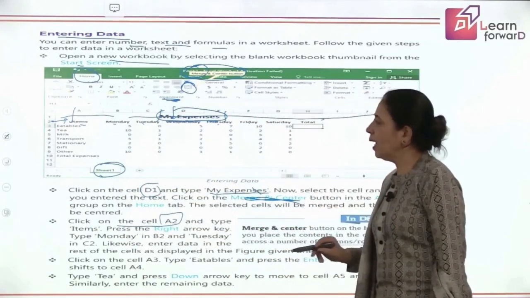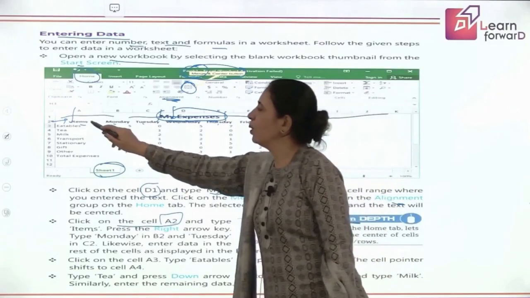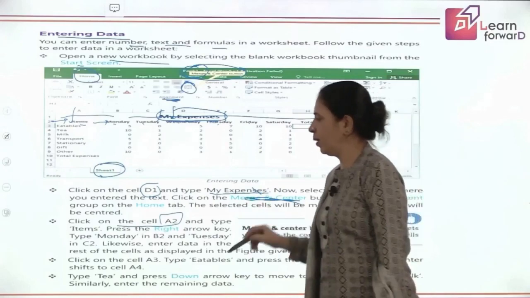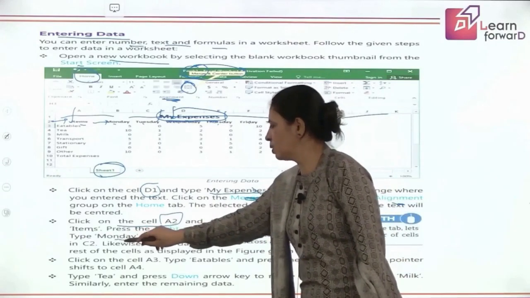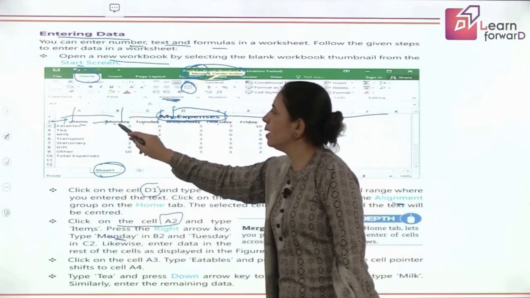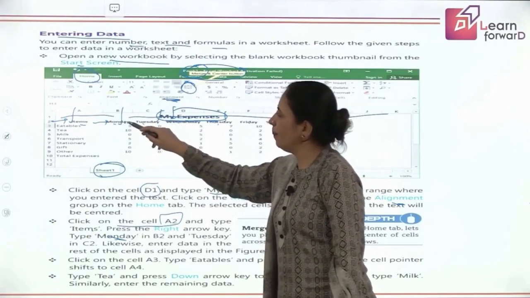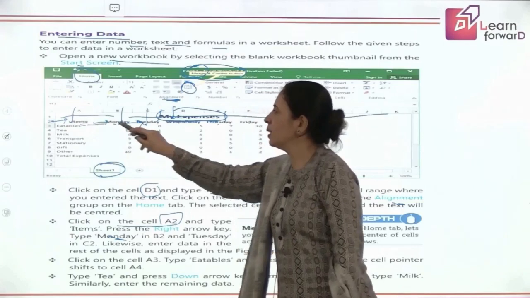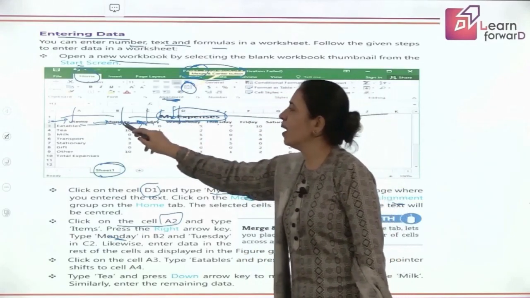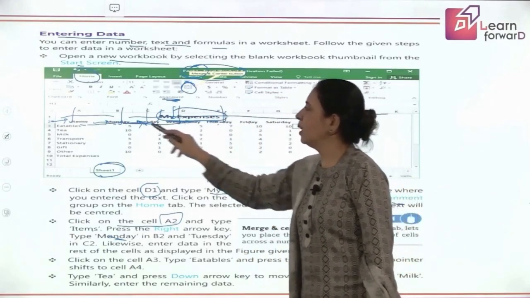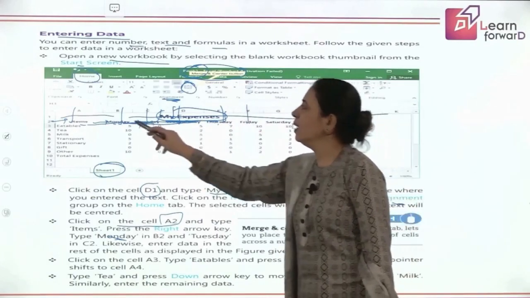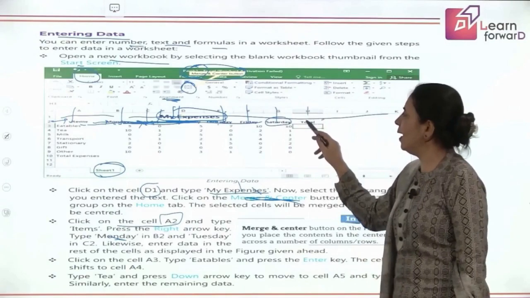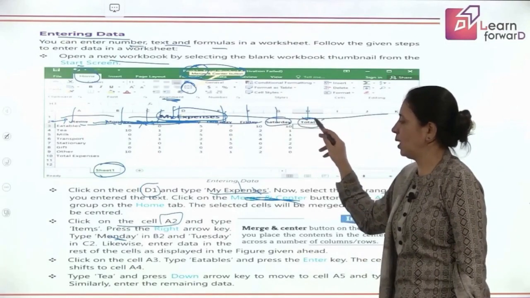Okay. Then after typing Item, we are going to press the right arrow on your keyboard. We put Monday, which comes in B2. Then again press the right arrow. Then we write Tuesday, which comes in C2, Wednesday in D2, Thursday in E2, Friday in F2 and Saturday in G2. Then in H2 we write Total.